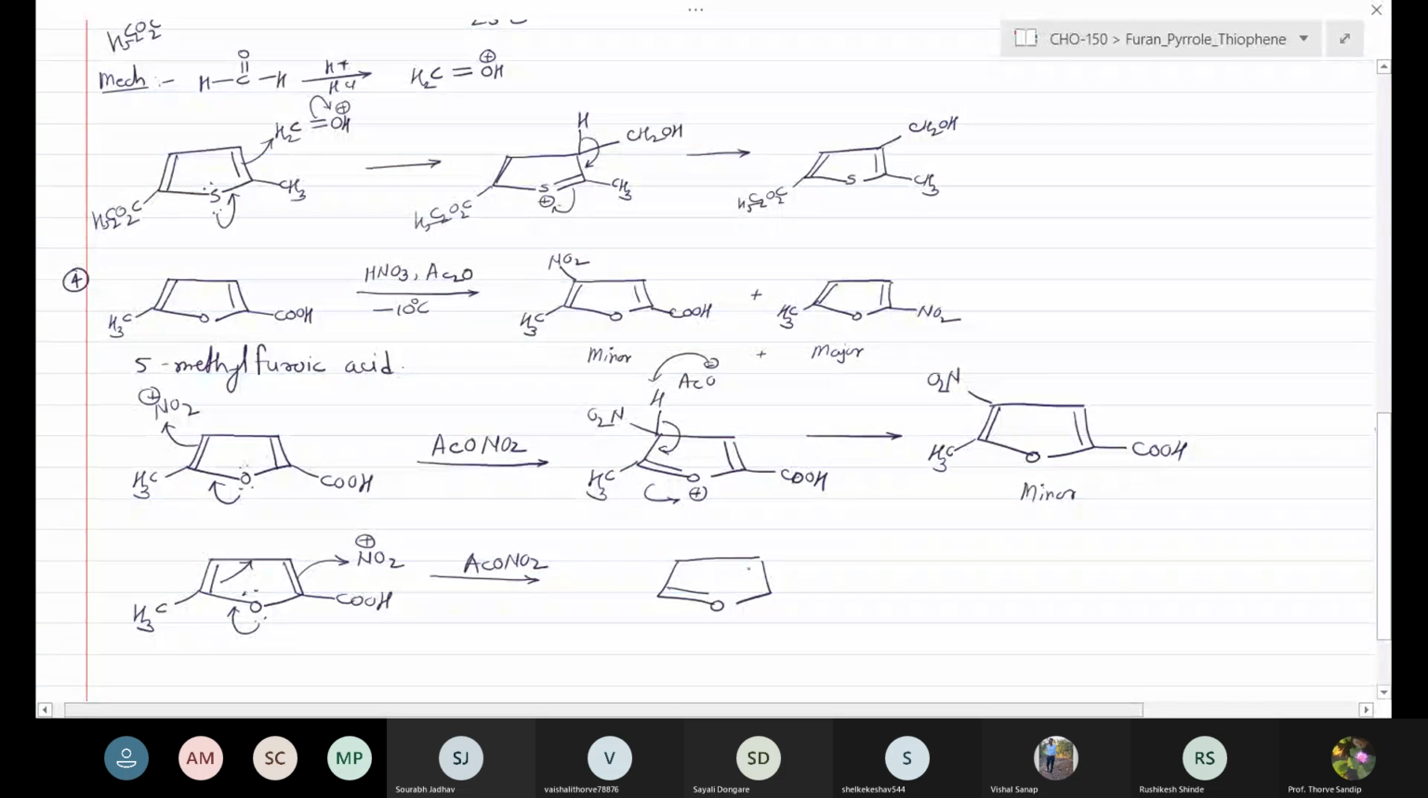We can get the more stable electrophilic intermediate by the CH3 group. It is having an NO2 and C double bond OH group. In next step, this AcO- can abstract this proton. This gives the loss of CO2. That gives the aromatization of the furan ring system. Neutralize the charge on the oxygen atom.